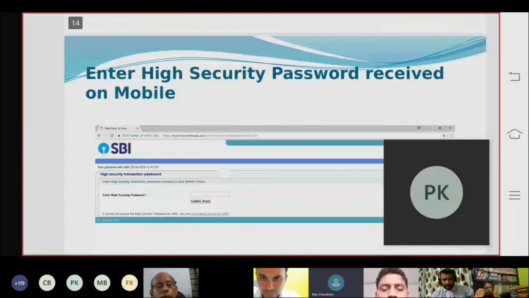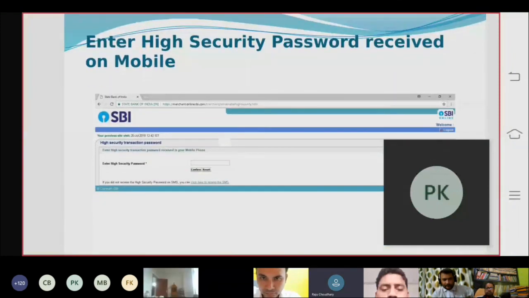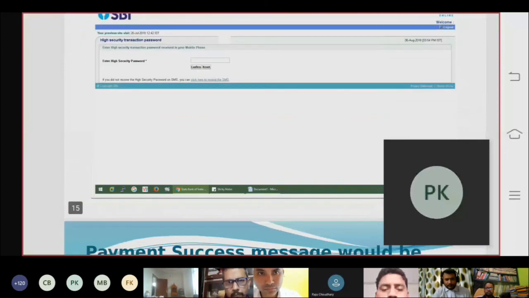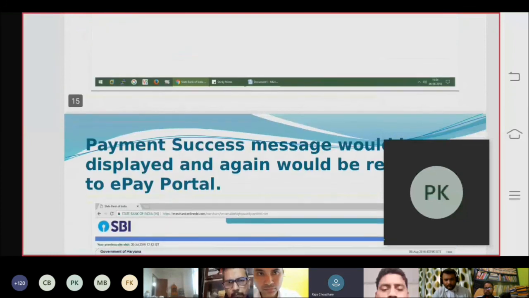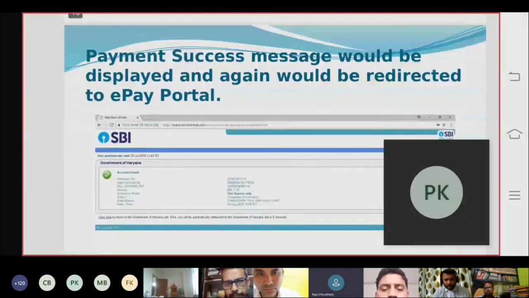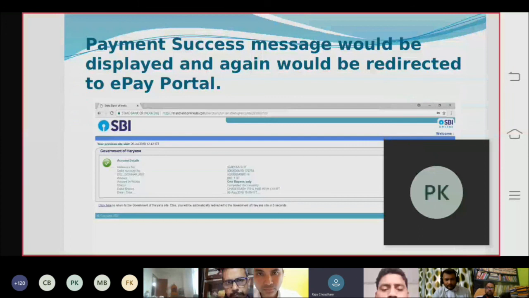And enter the high security password received on mobile. You have to enter in this page the high security password, which will be found in your mobile. Then confirm it again. Then a payment success message would be displayed and you would be redirected to the ePay portal.